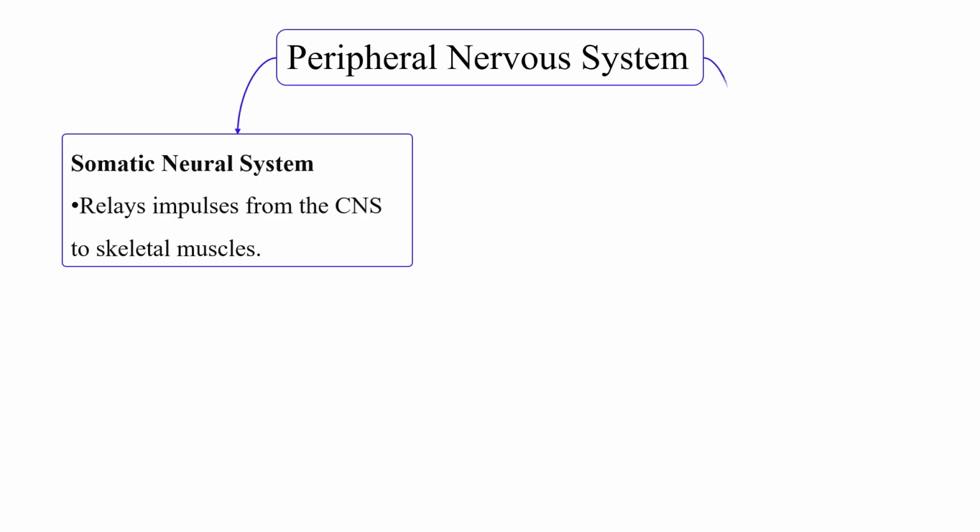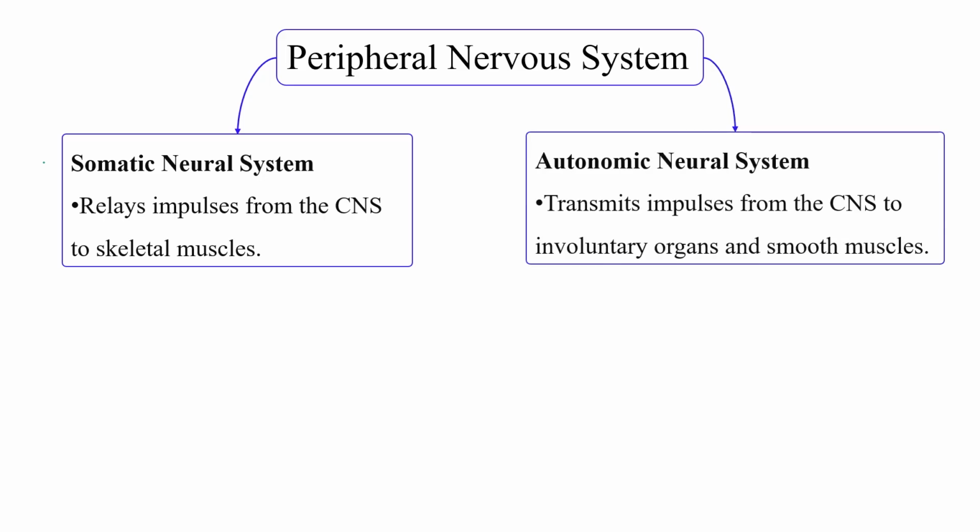Clear? Now, we can categorize the peripheral nervous system into two different categories. First category is the somatic nervous system or neural system, and second is ANS, the autonomic neural system. Okay, the central nervous system has two parts. Just remember, brain and spinal cord. Second one, peripheral nervous system. Now the peripheral nervous system is further categorized into two different categories. First is somatic, another one is autonomic.